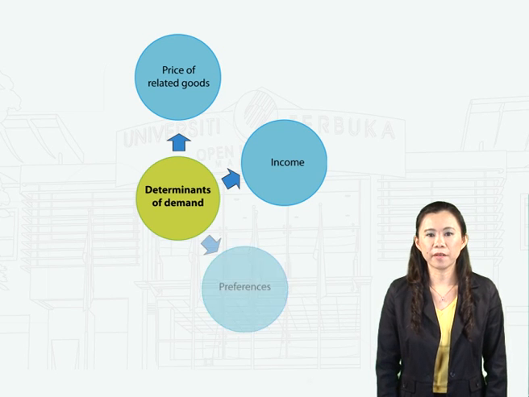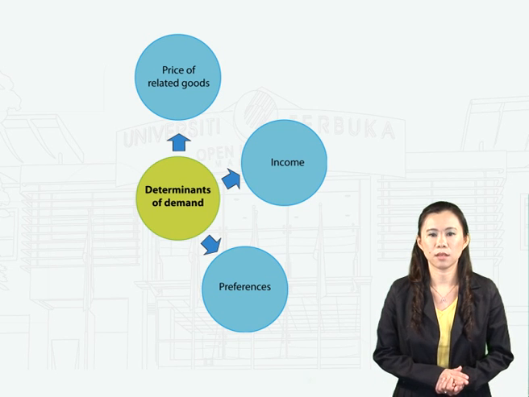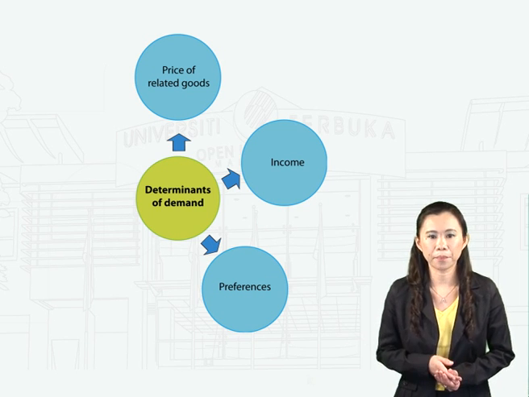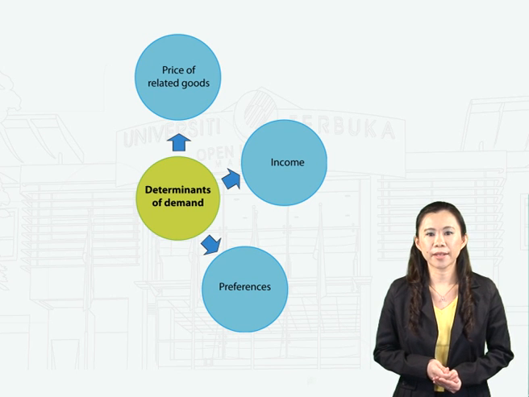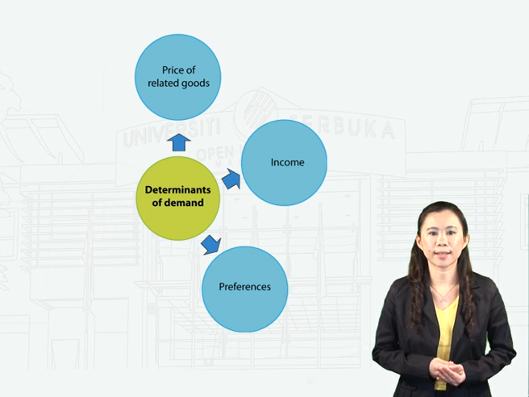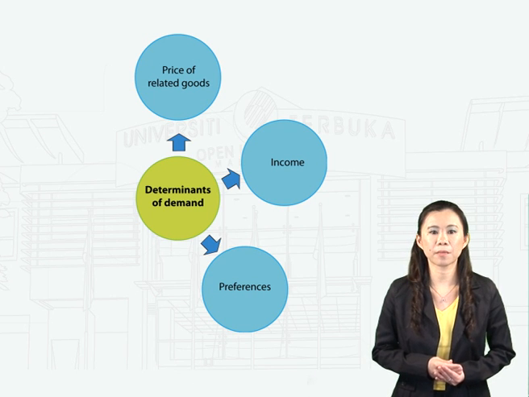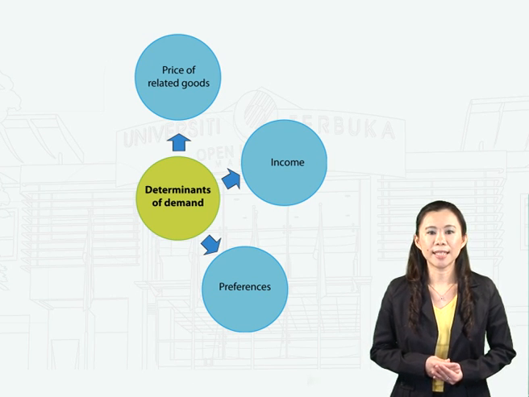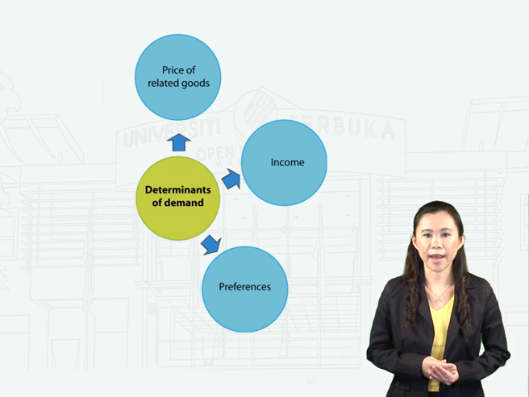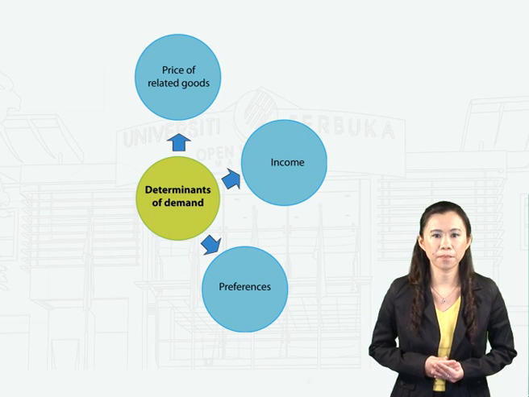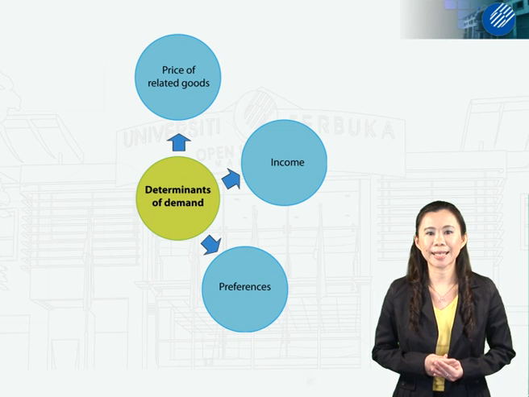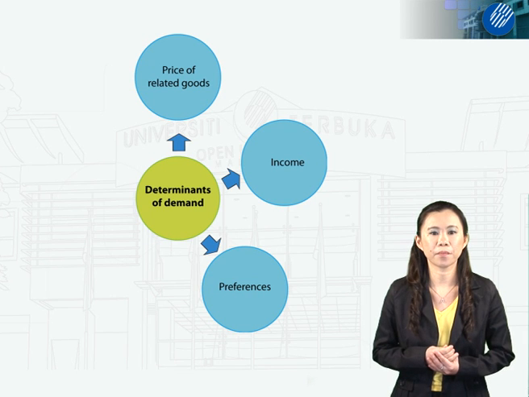Next, preference. Consumers have a variety of preferences that change from time to time. When consumers' preference towards a commodity increases, they will tend to make more purchases at every price level. The demand curve for the particular commodity will shift to the right. For example, change in preferences can be seen in the fast food market, such as fried chicken.